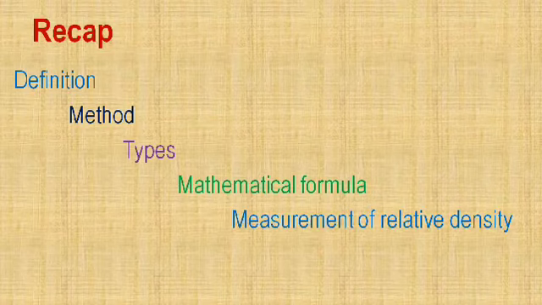And next one is the measurement of relative density. We have 10 different ways to measure the relative density of any species.